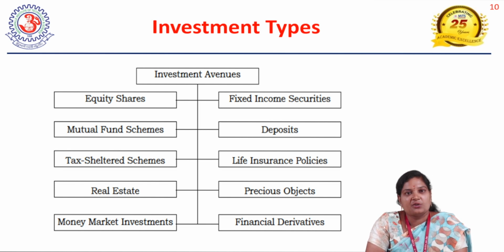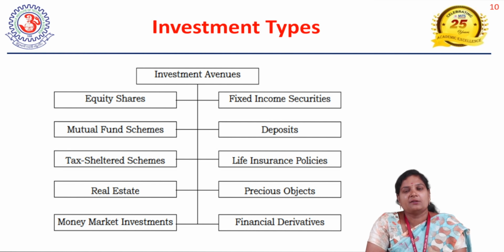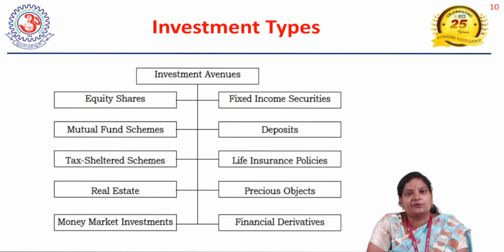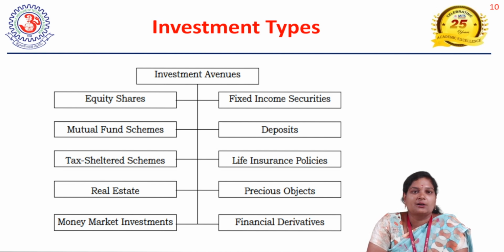For mutual funds there are two categories: open ended mutual funds and closed ended mutual funds. If my investment objective is liquidity, in that scenario I choose open ended mutual fund schemes, because this scheme may not have any time restriction to withdraw your investment. If I don't want liquidity within a short span of two or three years, then I go with the closed ended schemes.